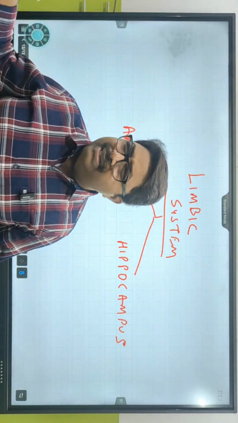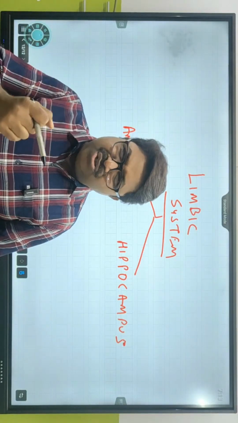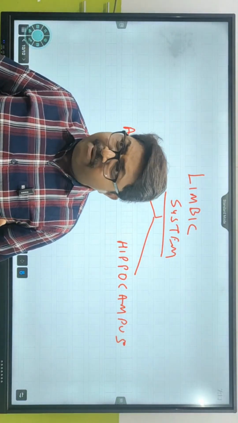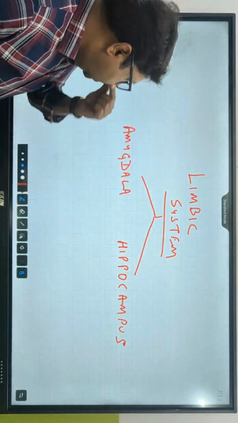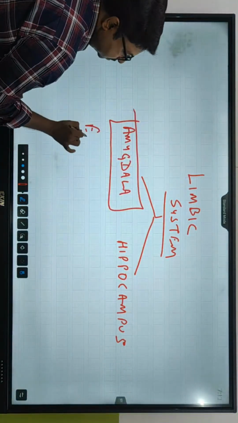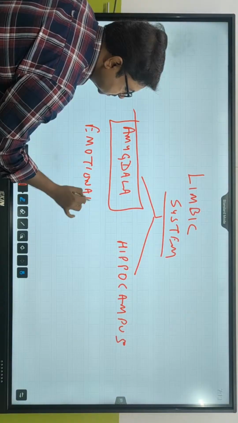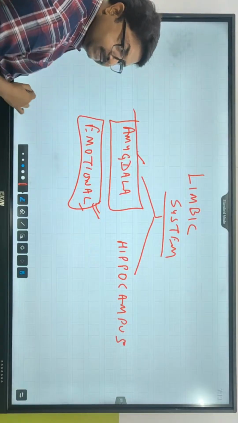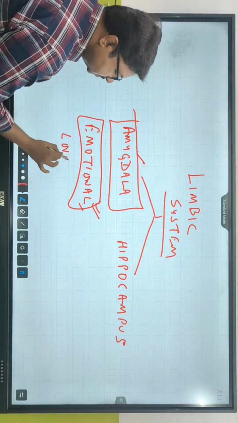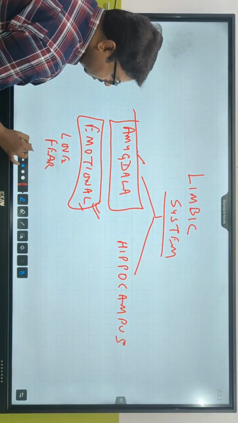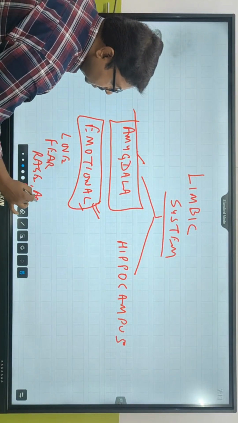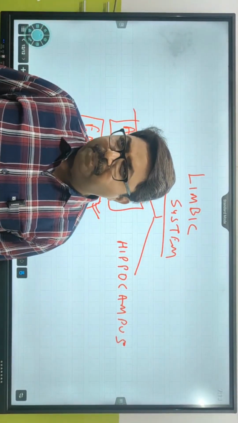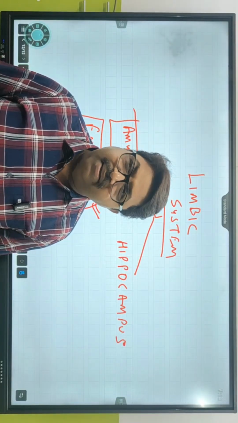Any type of emotions, sexual desire, rage, fear, these are all what? Emotions, one type of emotions, rage, fear. Done by what? Amygdala. You're taking decisions out of emotions. कौन करेगा ये? Amygdala. Love, fear, rage, anger. Come on. Amygdala center is going to get activated. समझ में आएगी ये?